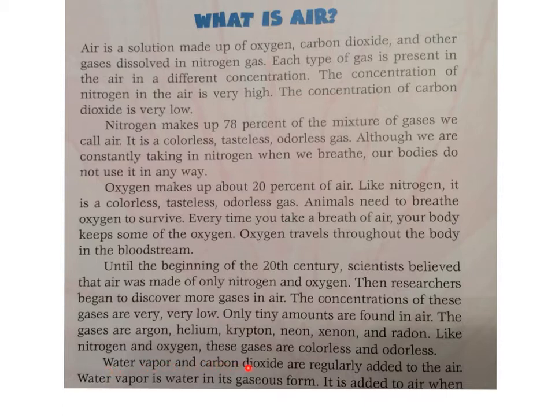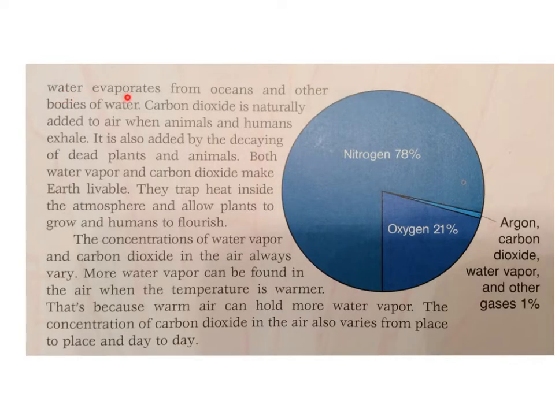Water vapor and carbon dioxide are regularly added to the air. Water vapor is water in its gaseous form. It is added to air when water evaporates from oceans and other bodies of water. Carbon dioxide is naturally added to air when animals and humans exhale. It is also added by the decaying of dead plants and animals. Both water vapor and carbon dioxide make Earth livable. They trap heat inside the atmosphere and allow plants to grow and humans to flourish.